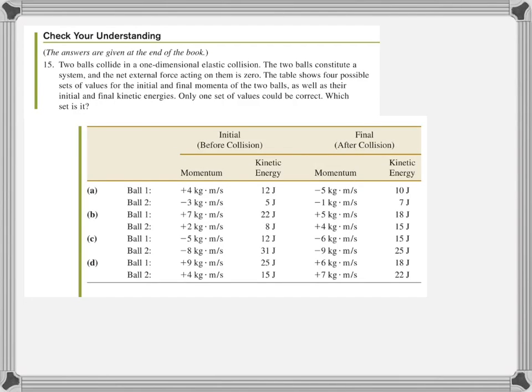Okay. So for this one, we have 2 balls that collide in a one-dimensional elastic collision. The 2 balls constitute a system, and the net external force acting on them is 0. The table shows 4 possible sets of values for the initial and final momentum of the 2 balls, as well as their initial and final kinetic energies. Only one set of values could be correct. Which set is it?